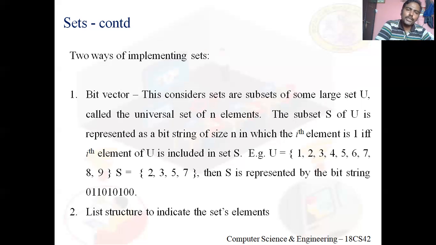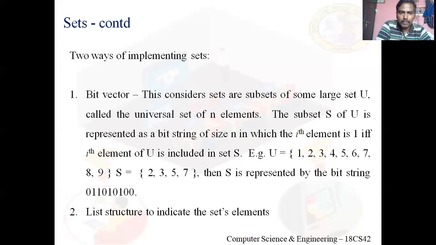So what I'll choose is a representation known as bit vector. Since in the universal set there are 9 elements, my bit string should be of size 9. The first bit corresponds to the first element of the universal set, the second bit to the second element, and the last bit to the last element. Now, does 1, the first element of the universal set, exist in S?